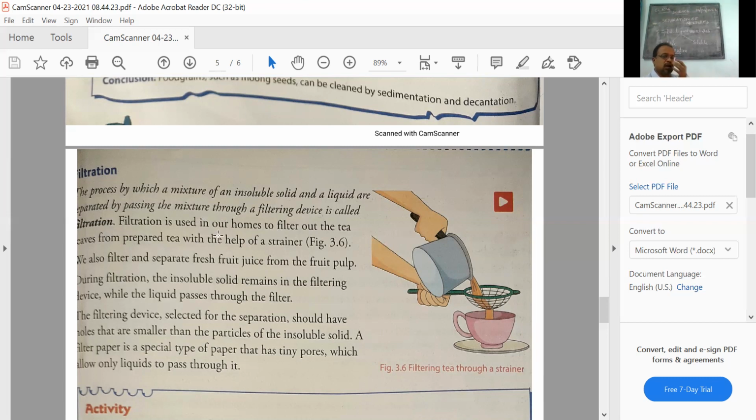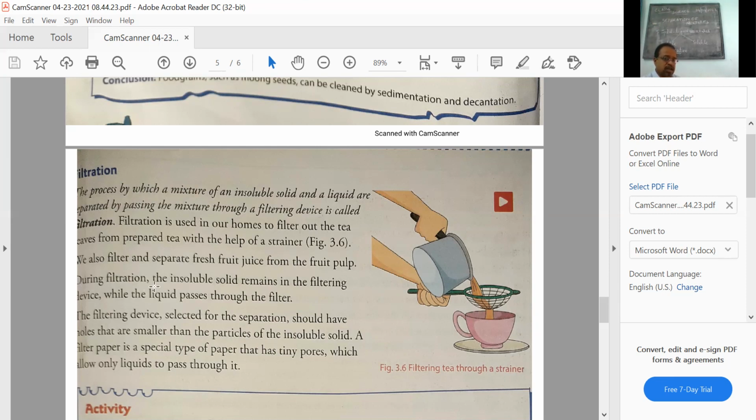Filtration is used in our homes to filter out tea from the tea leaves, separating the prepared tea with the help of a strainer. We also filter and separate fruit juice from the fruit pulp. You might have seen how shops use strainers.